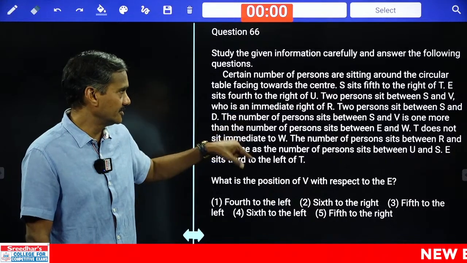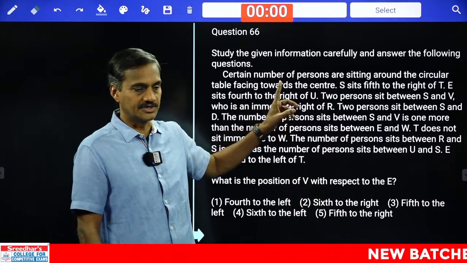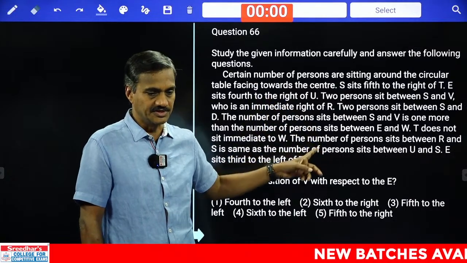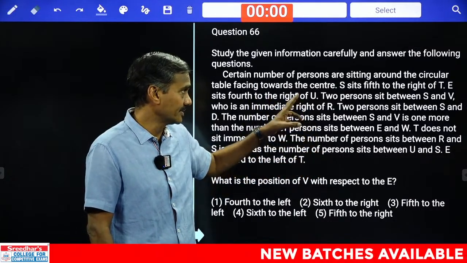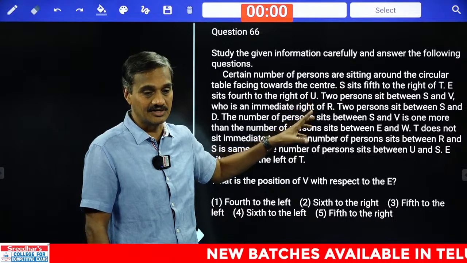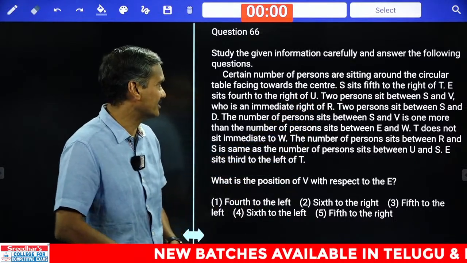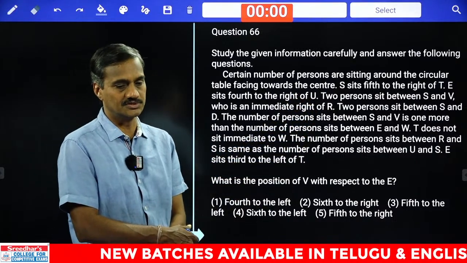కానీ ఇక్కడ ఈరోజు మనం డిస్కస్ చేసేది certain number of persons seated in a row and at the same time they are facing around a circular table. They are seated around a circular table facing towards the center.